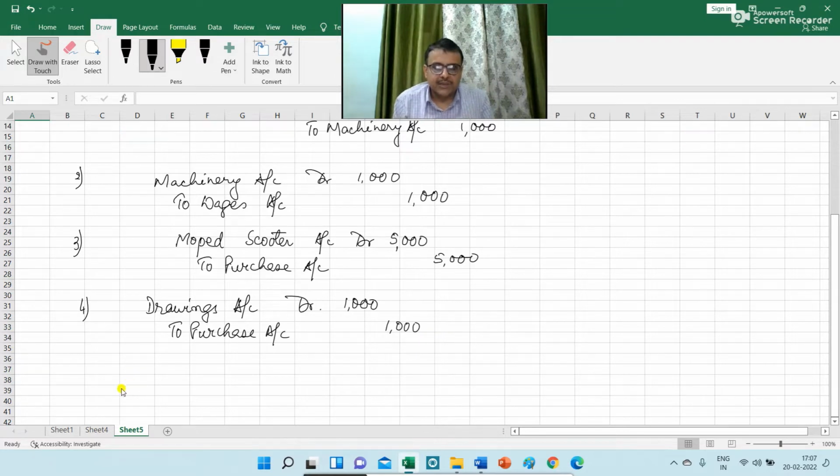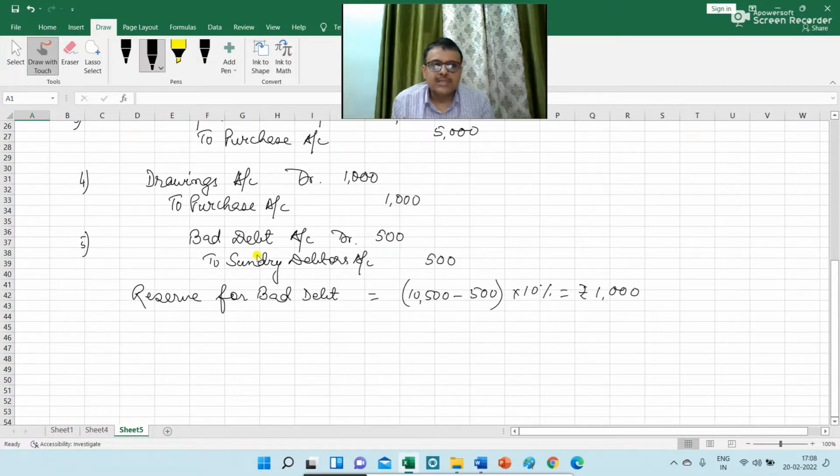Then the fifth adjustment entry is: sundry debtors include rupees 500 which had become bad, and provide 10% for reserve for bad debt. So there is a bad debt of rupees 500. The general entry is bad debt account debit to sundry debtors. So we are going to reduce 500 from the balance of sundry debtors, which is given at rupees 10,500, and there is no bad debt account in the trial balance. So we are going to debit bad debt 500, and bad debt is a nominal account, all of you know. So this amount of 500 will be charged to PL.